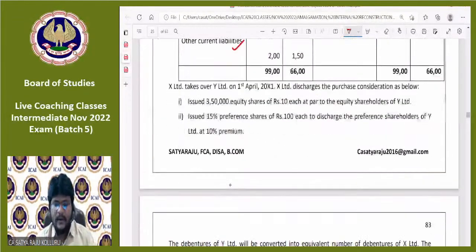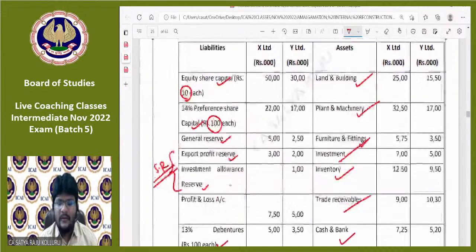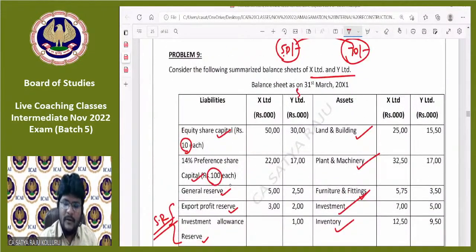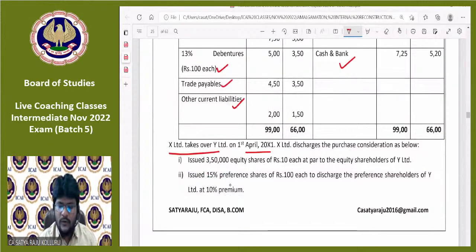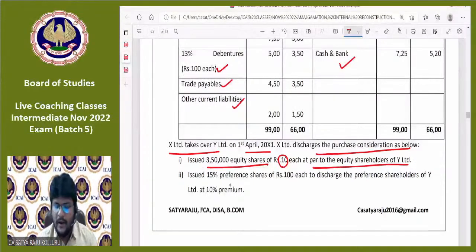Okay, fine. X Limited takes over Y Limited. That means Y Limited is the selling company and X Limited is the purchasing company. On 1st April 2011, X Limited discharges the purchase consideration as below. Issued 3,50,000 equity shares of rupees 10 each at par to the equity shareholders of Y Limited.